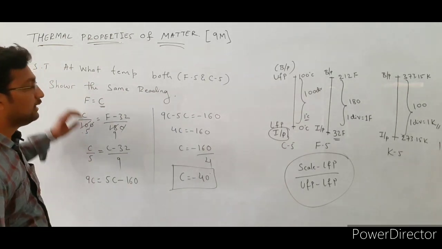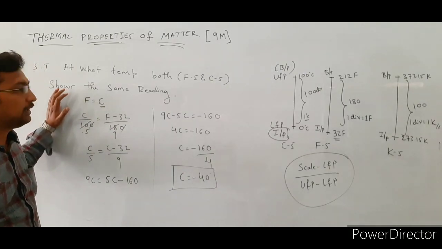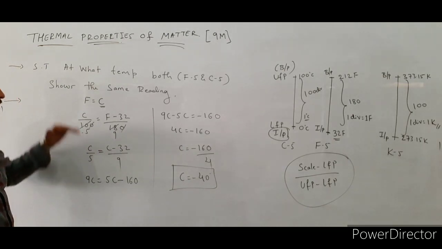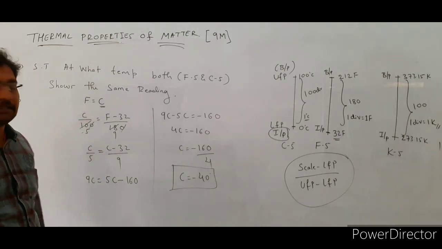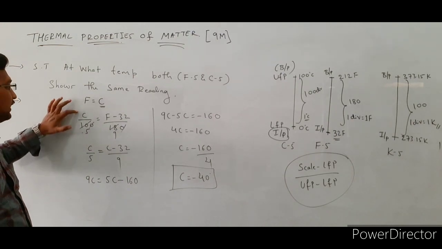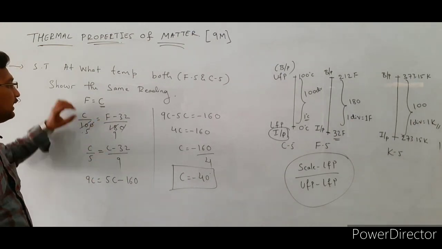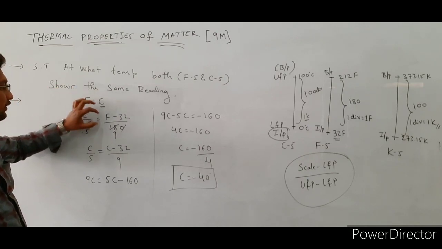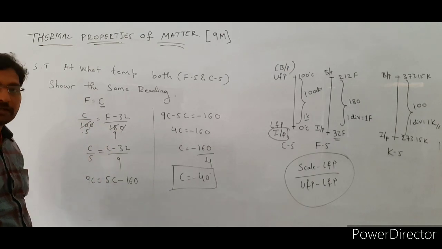In this case we are going to prove at what temperature both the scales show the same reading. The condition mentioned is that Fahrenheit scale reading is equal to Celsius scale reading. So already we know the general relation, that is C by 100 is equal to F minus 32 divided by 180. Here we are substituting the F value, that F value is C. So then it becomes C by 5 is equal to C minus 32 divided by 9.